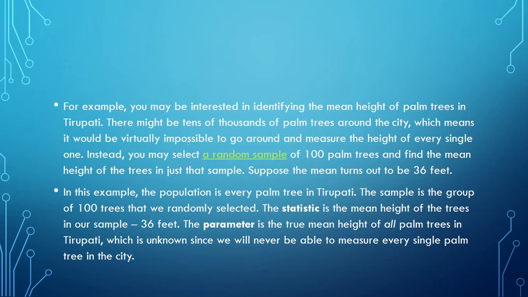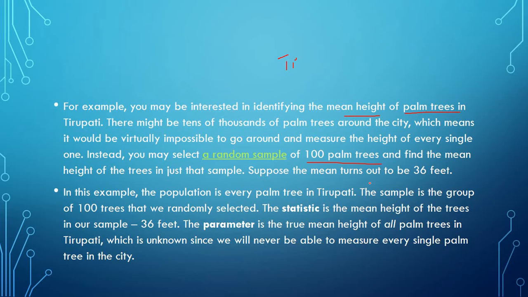Now see an example. For example, you may be interested in identifying the mean height of trees in Tirupati. If you know Tirupati, there is a lot of forest area and mountains there. So you want to measure the mean height of the trees, but it is very difficult to measure each and every tree. There might be 10,000 trees around the city, which means it would be virtually impossible to go around and measure the height of every single one. Instead, you may select a random sample of 100 trees and find the mean height of the trees.